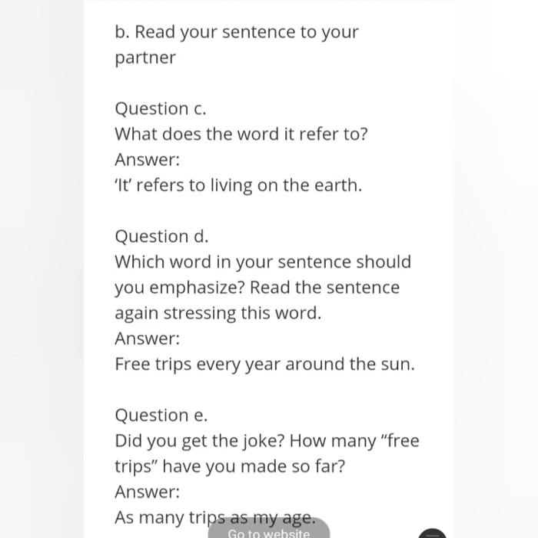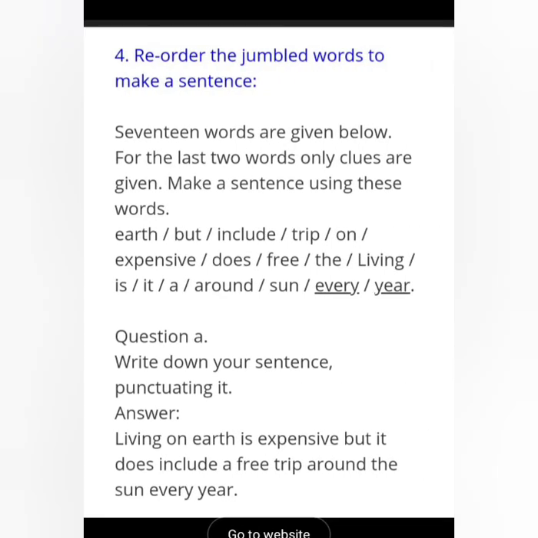Next, see children, this is the second question. What they have given: read your sentence to your partner. If you do not have a partner in your school now, then what you have to do? Which sentence you have to read? This one: living on earth is expensive, but it does include a free trip around the sun every year. Read it one time aloud.